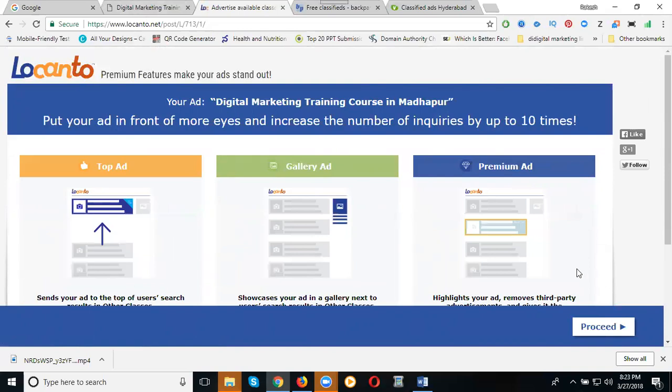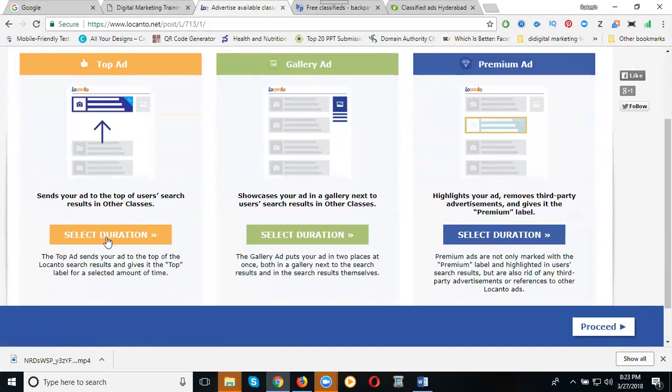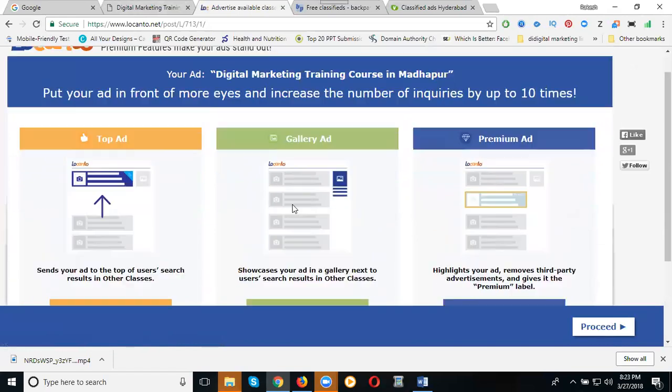If we run paid ads in Locanto, such as top ads, gallery ads, and premium ads, they will show the budget. Select your duration, and based on the duration they give your budget for getting paid ad leads in Locanto only, not for the Google search engine. They work only on the Locanto website. This is called a local search engine for classifieds, like OLX, Quikr, Locanto, Backpage, and Viva Street. Is it clear? This is the Locanto website.